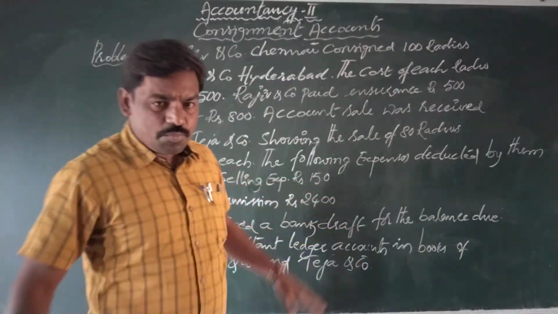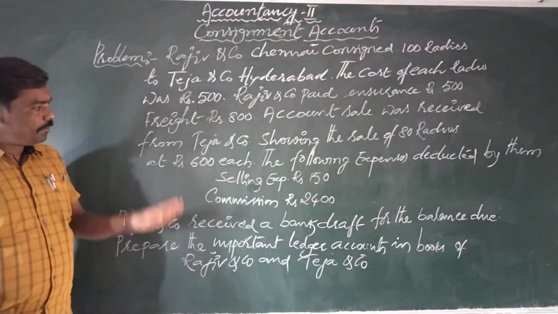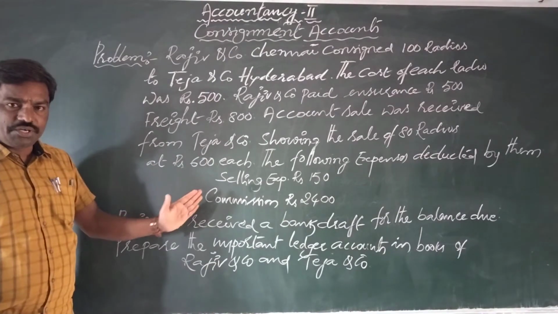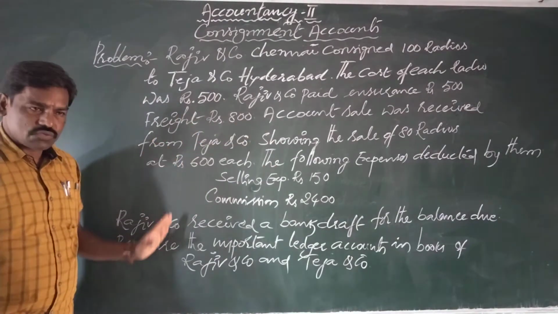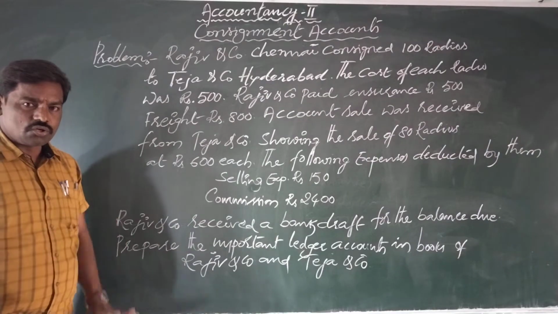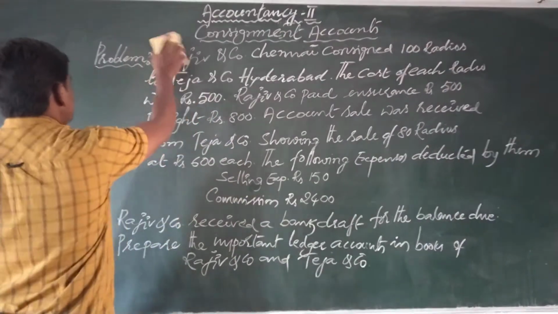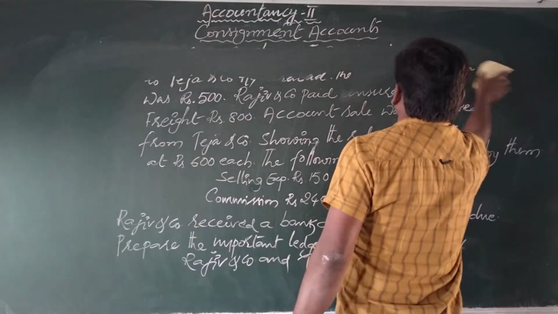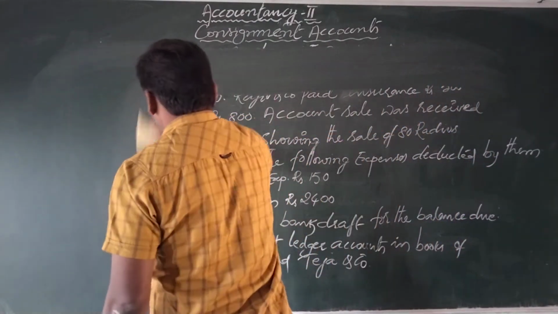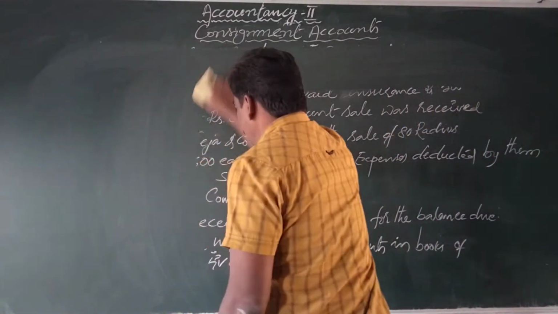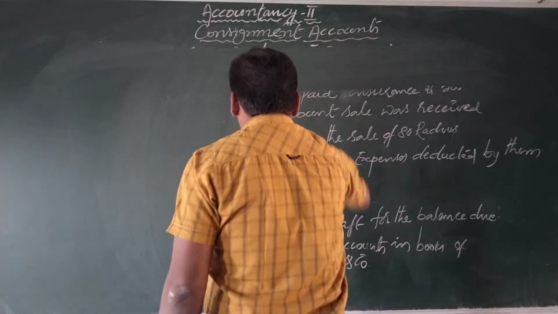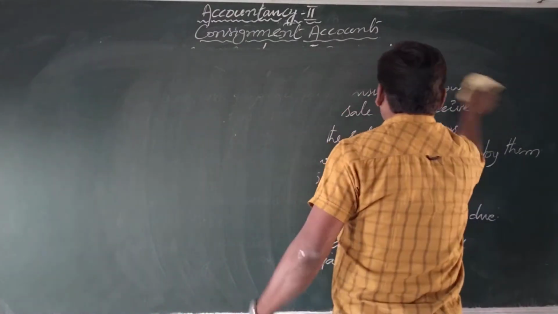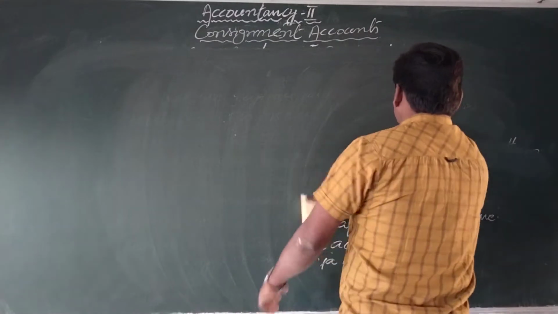If it is possible, just pause the video and take down this problem in your notebooks. From this problem we can make important working notes, and with the help of working notes, we can solve the problem very easily.